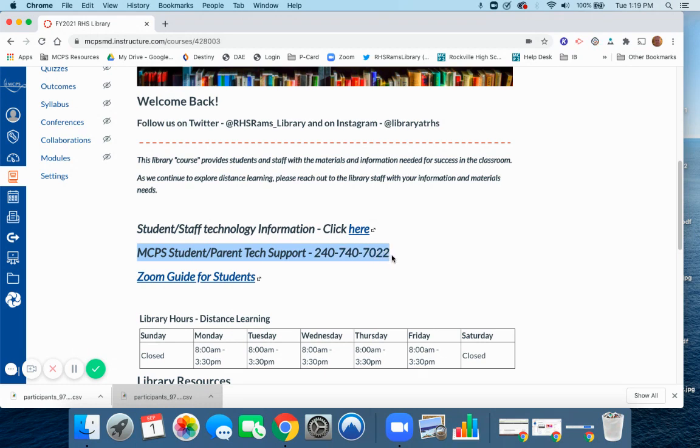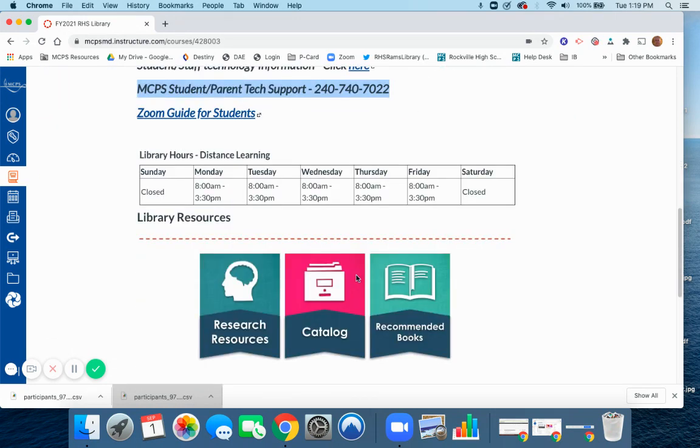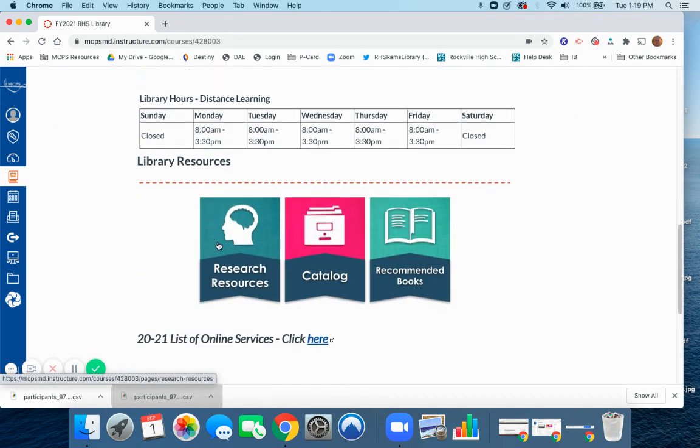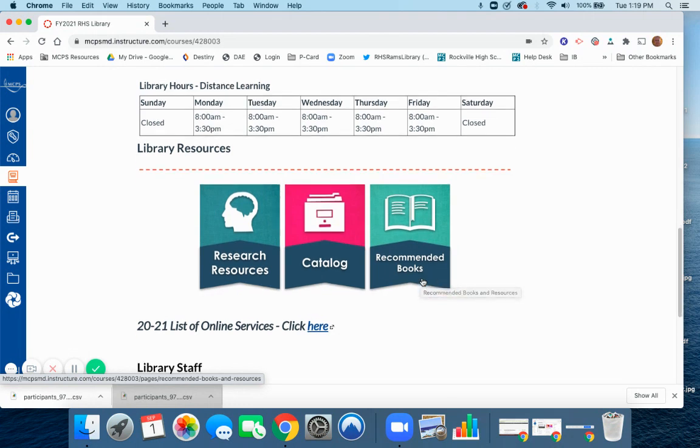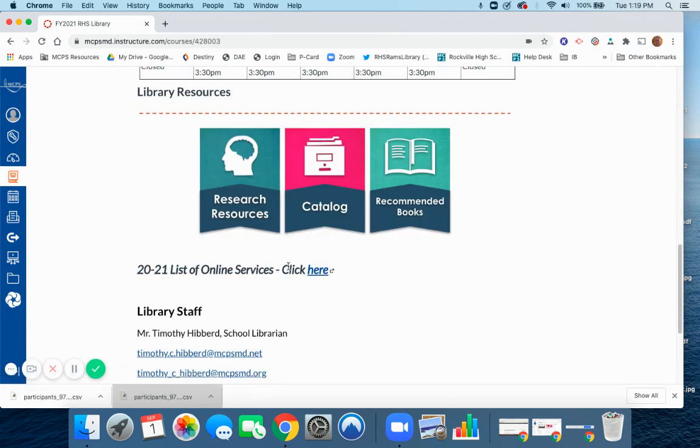This is, I think, a really good resource to have handy, especially if you have a parent that's trying to get involved, which is always a good thing, but they're struggling with tech. Have them call this number. Further down, here are library resources, research resources, our card catalog, what we used to call Destiny, and then recommended books. So when you're looking for something else to read, this is the place to go. And finally, we're going to stop right here. Here is our link to the Google Doc for the 2021 list of online services.